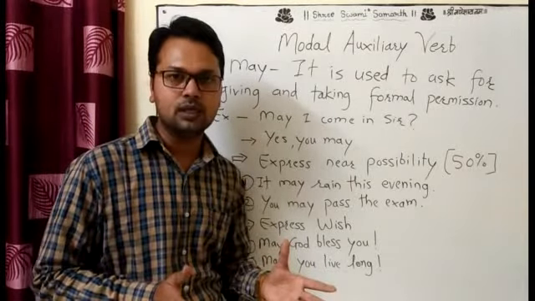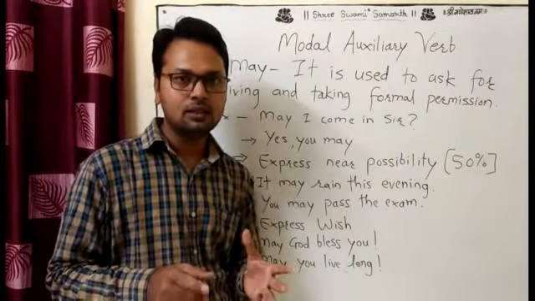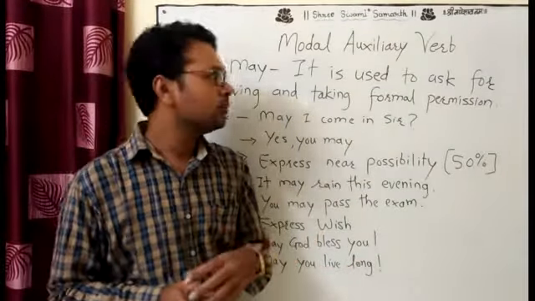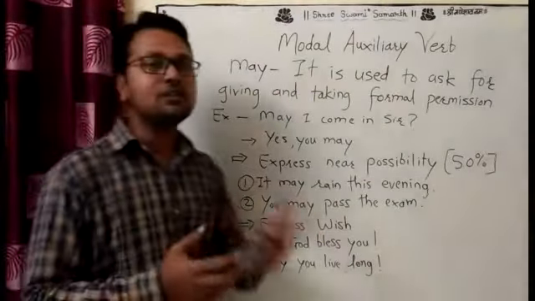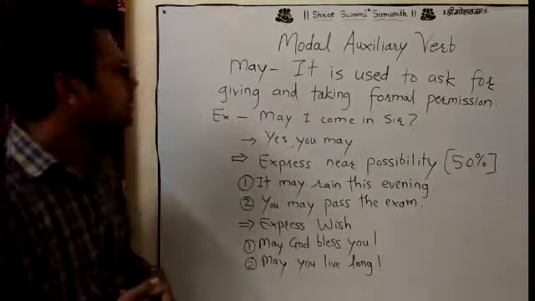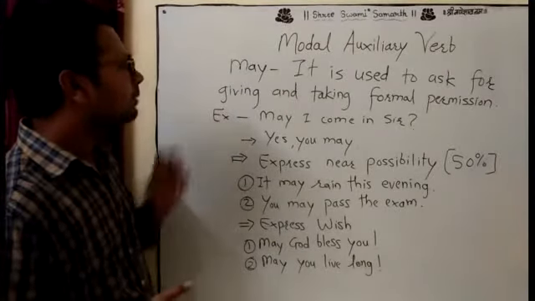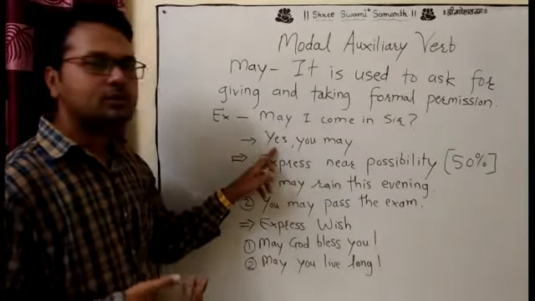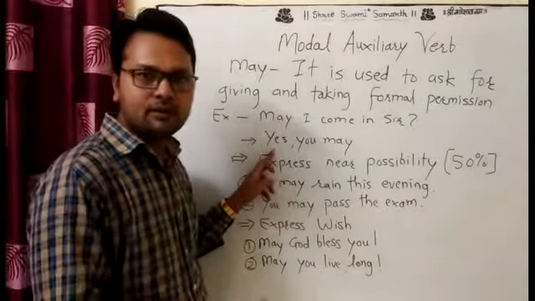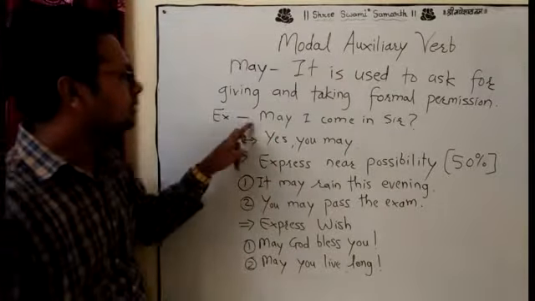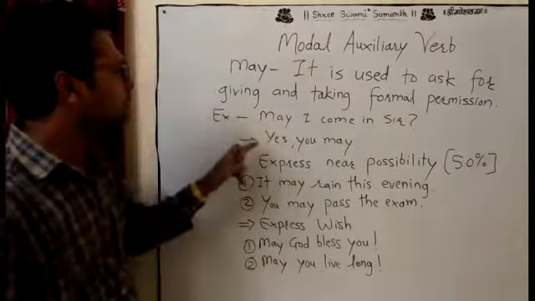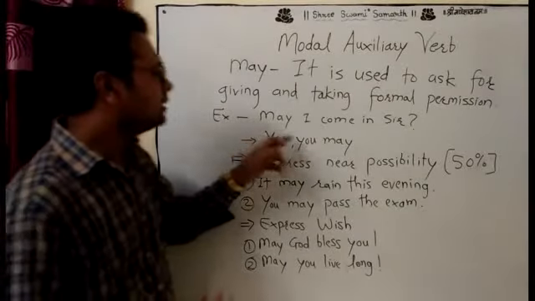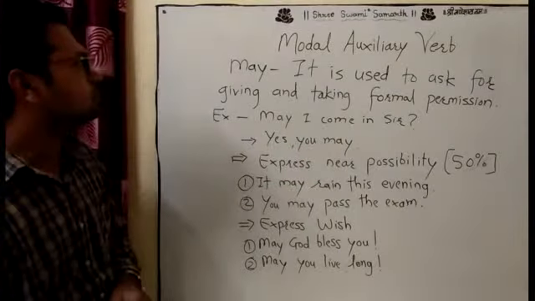Formal and informal, we know that, like in letters. Formal means it's official, where you have to take formal permission. Example: may I come in, sir? Then the permission is given: yes, you may. So this is when we want permission. When we take permission or when somebody gives permission, in that case we have to use may.